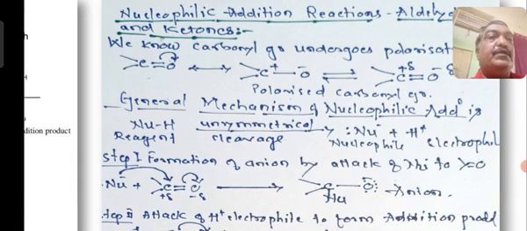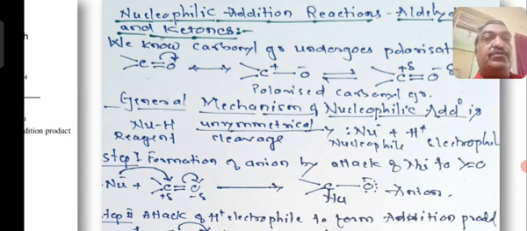So we know the carbonyl group undergoes polarization. How does that polarization take place? I have shown certain diagrams handwritten, because it is very easy to explain with a handwritten structure rather than ready-made or typed structures.